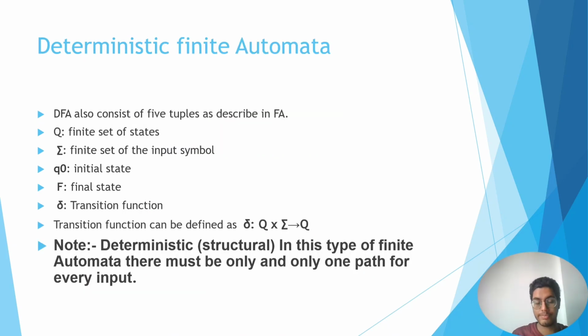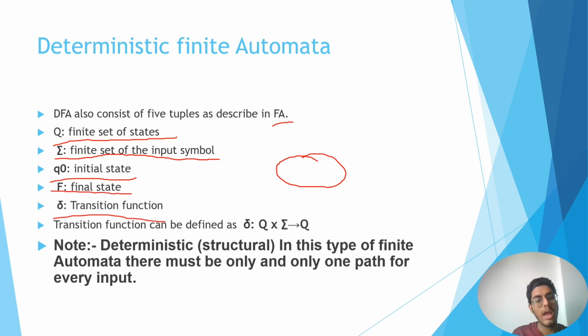Deterministic finite automata, as I said. DFA also consists of 5 tuples as I described in finite automata. Here, Q is the finite set of states, right? I told you Q naught, it can be Q1, QF. I will describe it further in numericals, you will understand it easily. This is the input set of symbols, this is our initial state as I stated, this is our final state, and this is our transition function. The transition function is defined as: this is the set of states on which we are considering, and the alphabet or the symbol on which we are considering, and this leads to the state to which it goes.